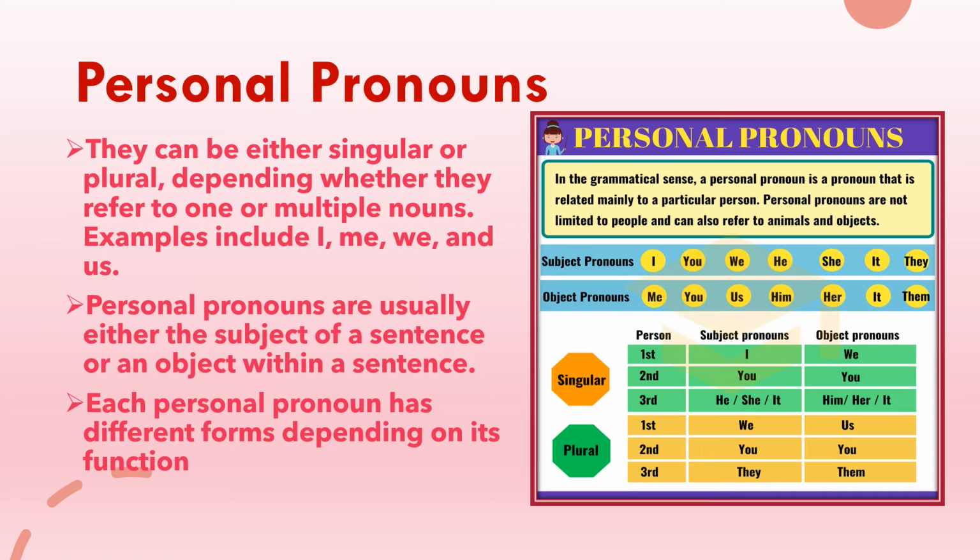Now, in the singular form, subject pronouns are used as I, you, he, she and it. And object pronouns in the singular form are me, you, him, her and it. In the plural, we use subject pronouns like we, you and they. And as an object, we use plural pronouns as us, you and them.